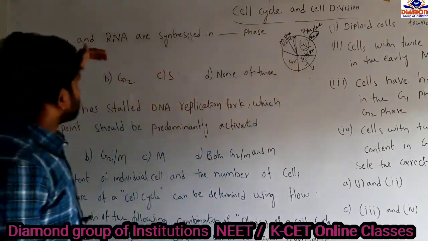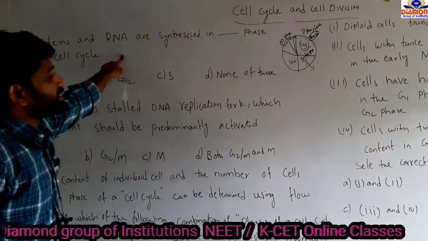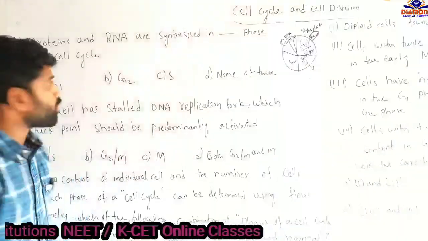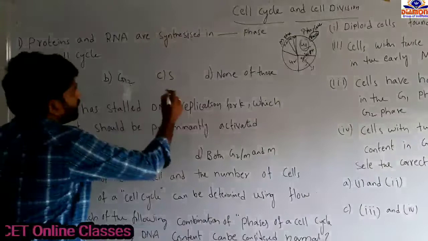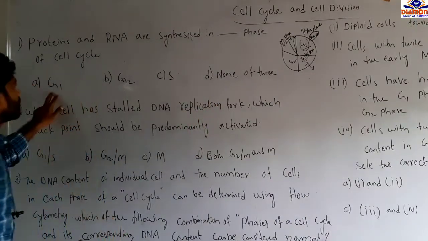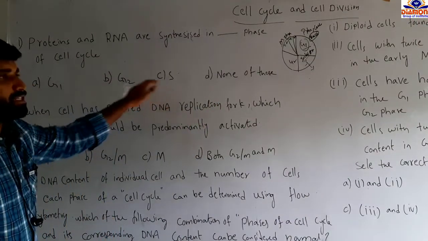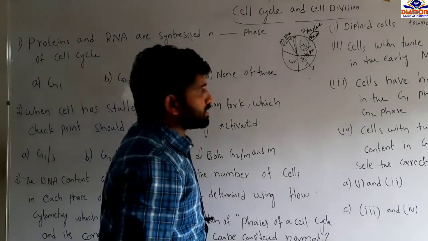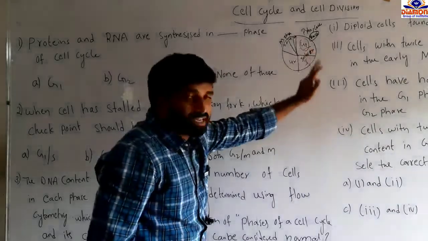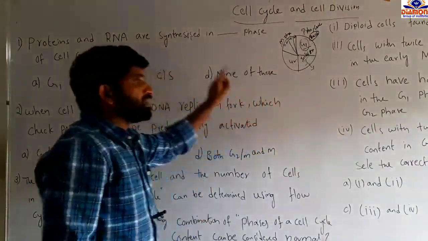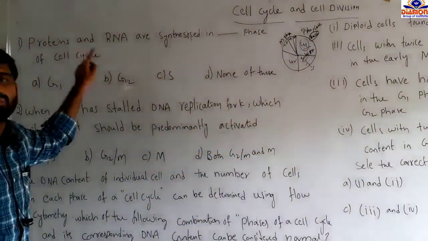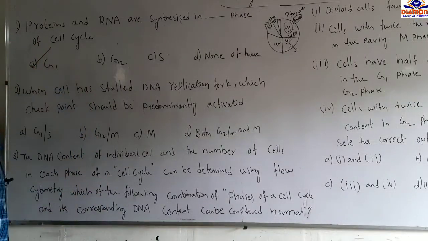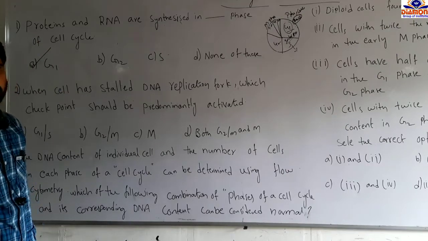So the question is asking in which stage proteins and RNA are initially synthesized. The options given are G1, G2, S and none of these. G1 is the gap 1 phase, G2 is the gap 2 phase, and the S phase is the synthesis phase. In the S phase only, DNA duplication takes place. But initially RNA and proteins are synthesized in the G1 phase only. So the answer is the G1 phase.